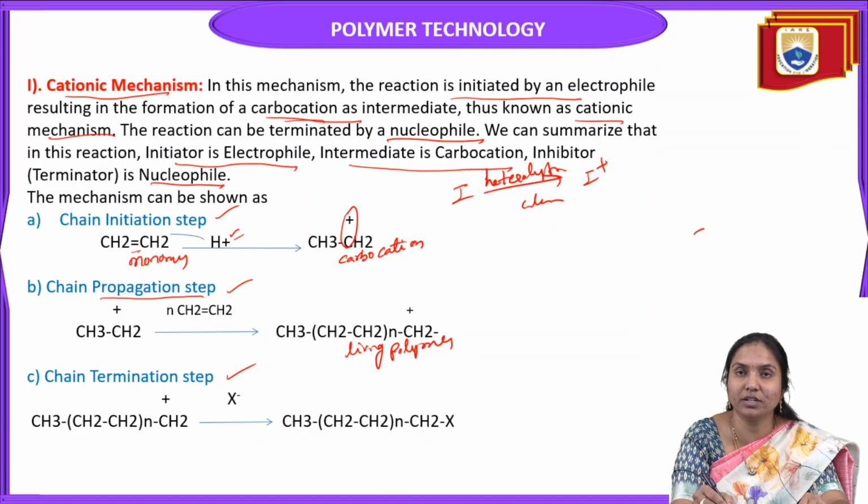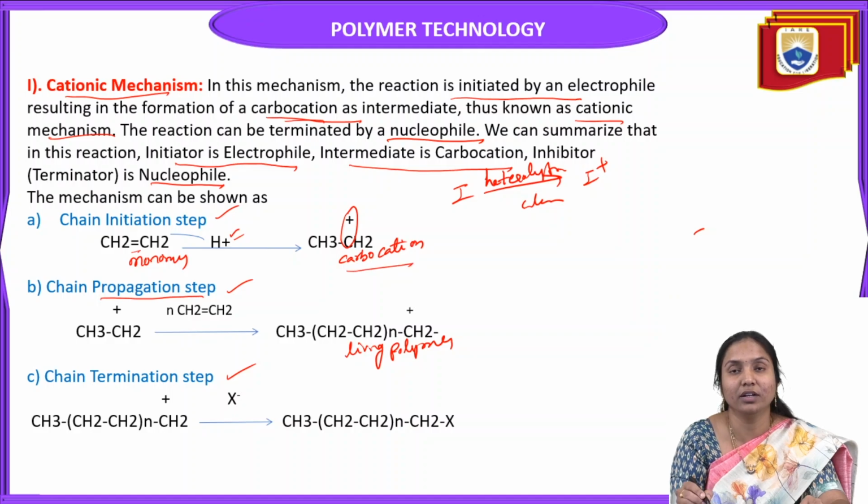So in this initiation step, the initiator is the electrophile. For example, we are taking this ethylene monomer, initiated by the electrophile. Then it forms a carbocation. It is an intermediate. Next is the propagation step, to continue the reaction.